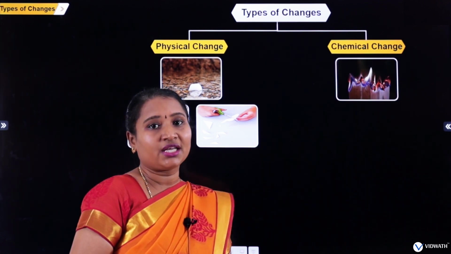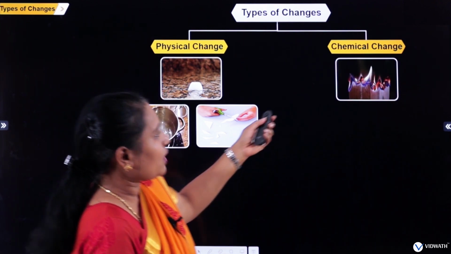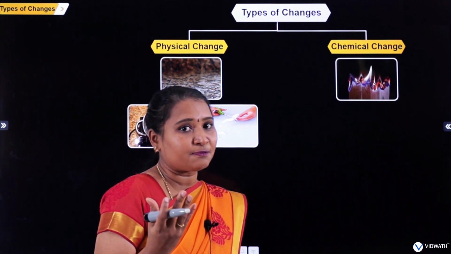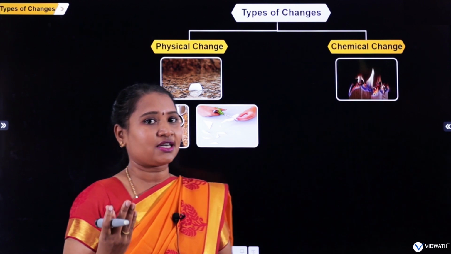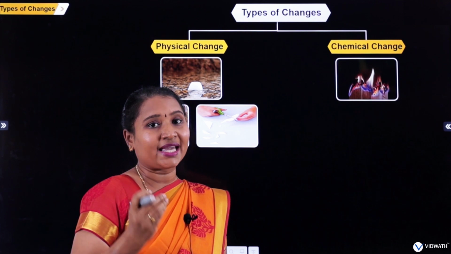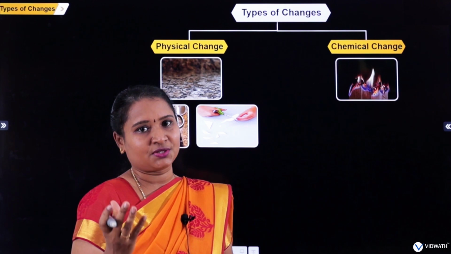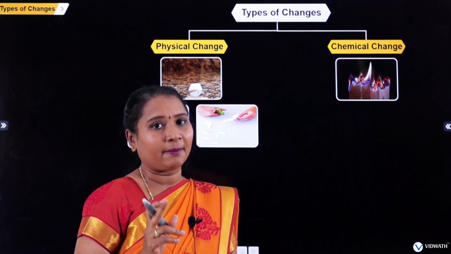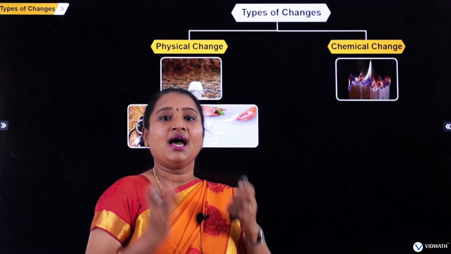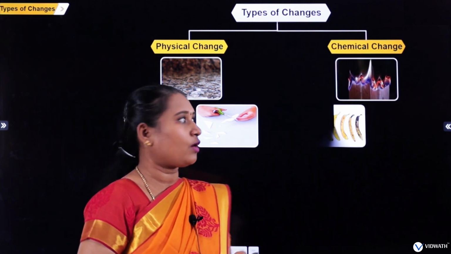So any change in which some new substance will be formed is known as a chemical change. So as you can see in the first example, burning of paper. So paper is burned. What are the different things you are getting out of it? You can get heat, light, etc. And finally, what you get is the ash. Ash is nothing but a new substance. You are not getting the paper back, isn't it? So chemical change is a change in which a new substance is formed exactly.